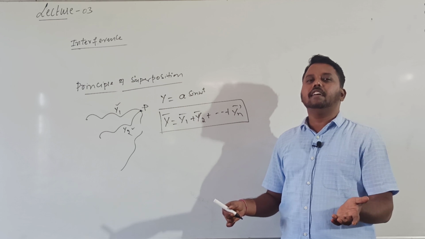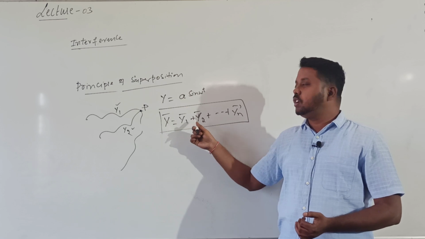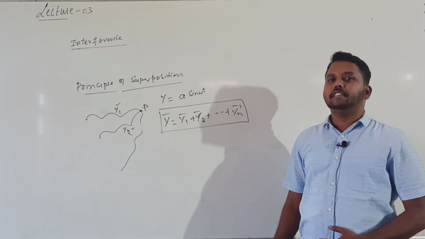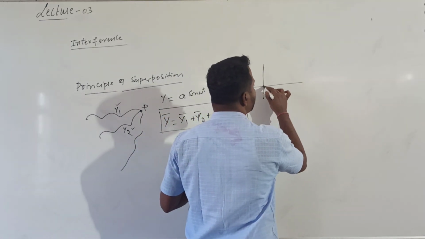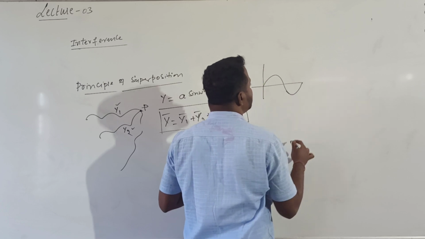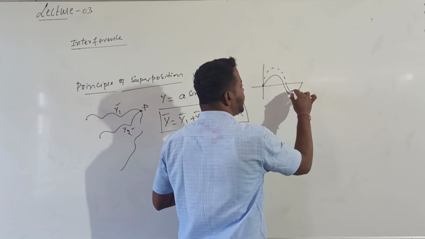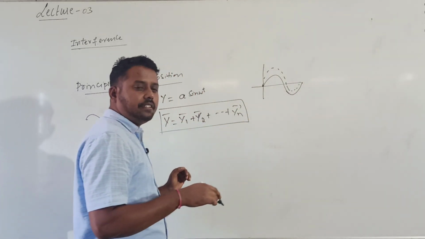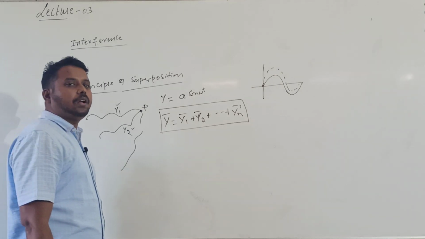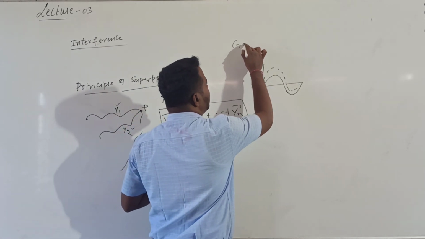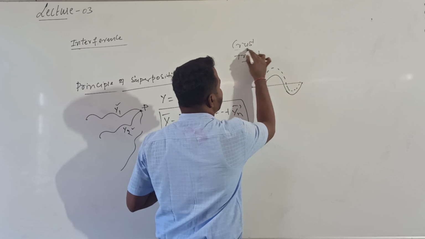Sometimes we need to calculate the resultant as a scalar; that time we can use the algebraic sum. So y bar equals y1 bar plus y2 bar plus y3 bar and so on up to yn bar. I think you know this. Now for example, there are two waves; superposition means one wave is falling over another wave. According to the Huygens principle, light is a transverse wave, a transverse electromagnetic wave. A transverse wave propagates in the form of crest and trough. This is first year information.